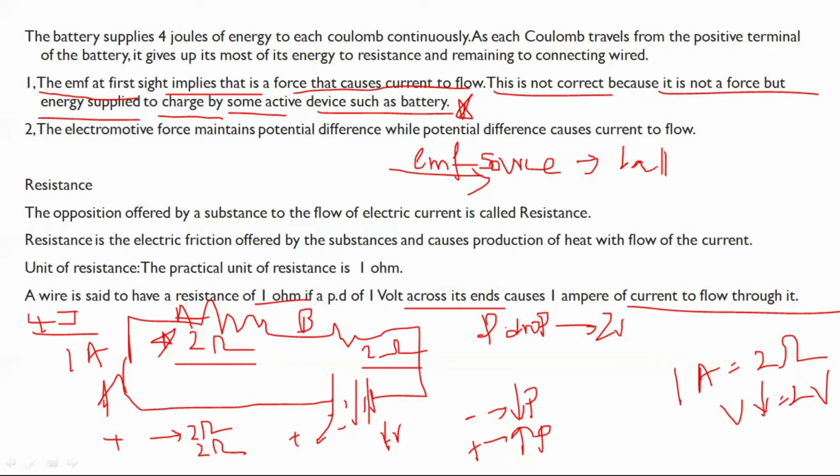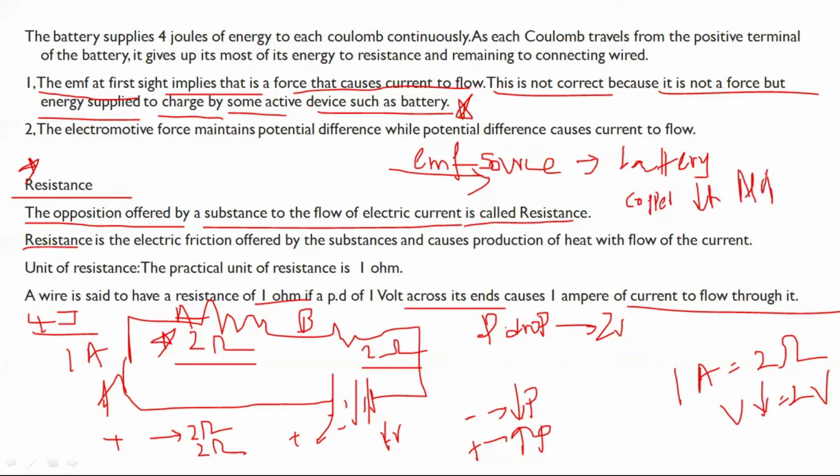Now, resistance. What is resistance? Resistance, the opposition offered by a substance to the flow of electric current, is called resistance. Each substance will have its own resistance. Copper will have less resistance, aluminum will have more resistance, and tungsten will have much more.